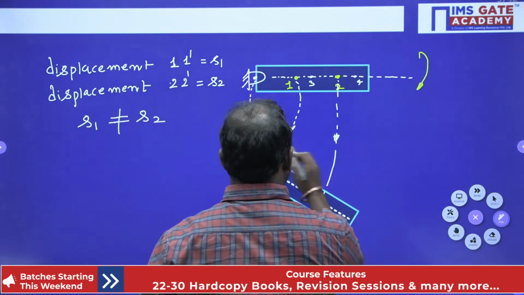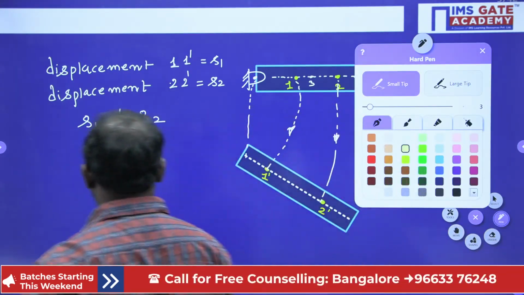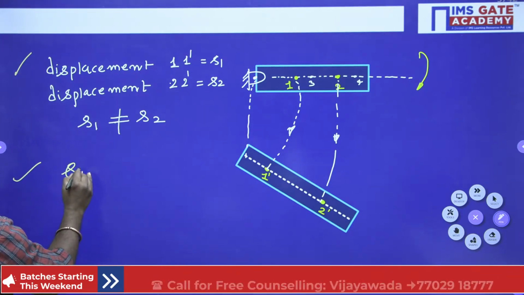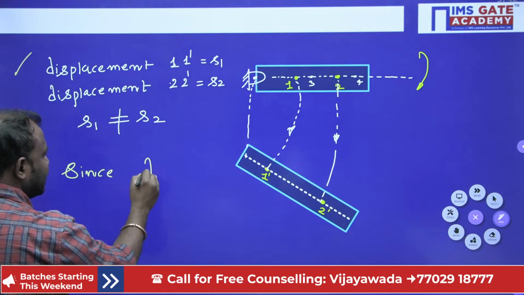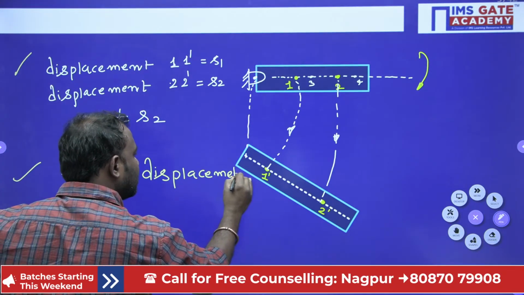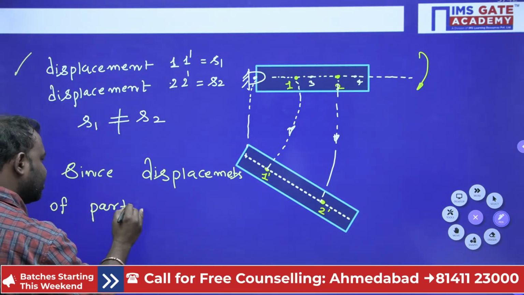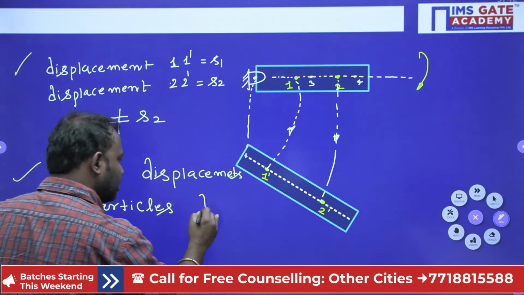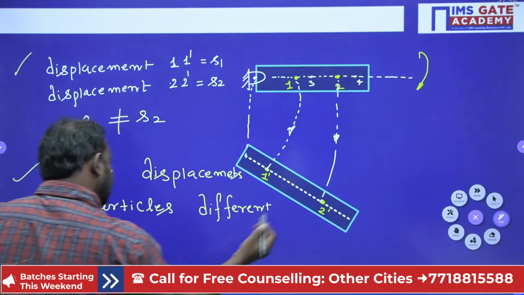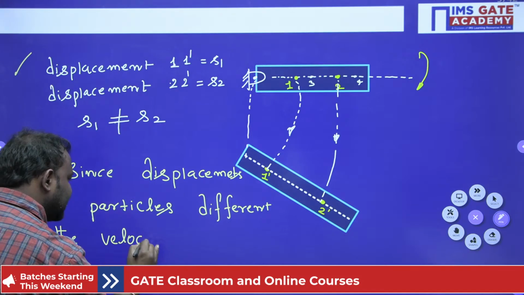Now I'll write the statement. Since the displacements of the particles are different, the velocity is also different.